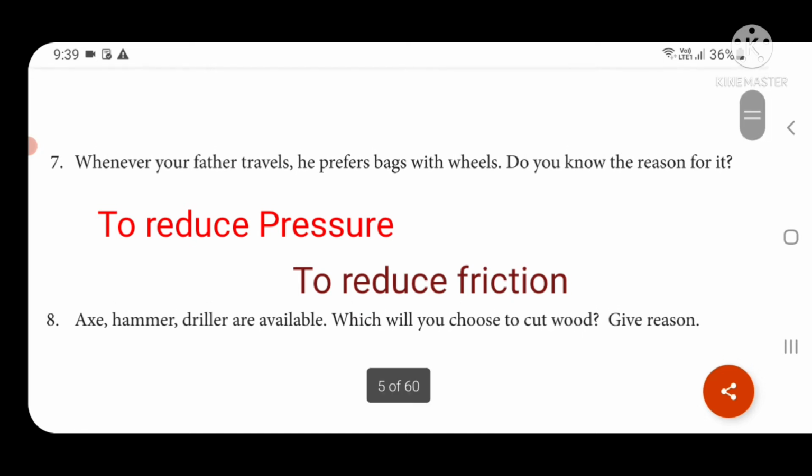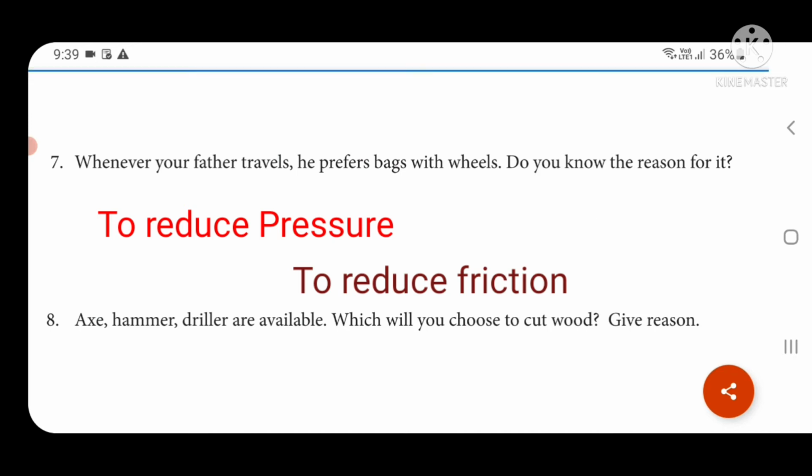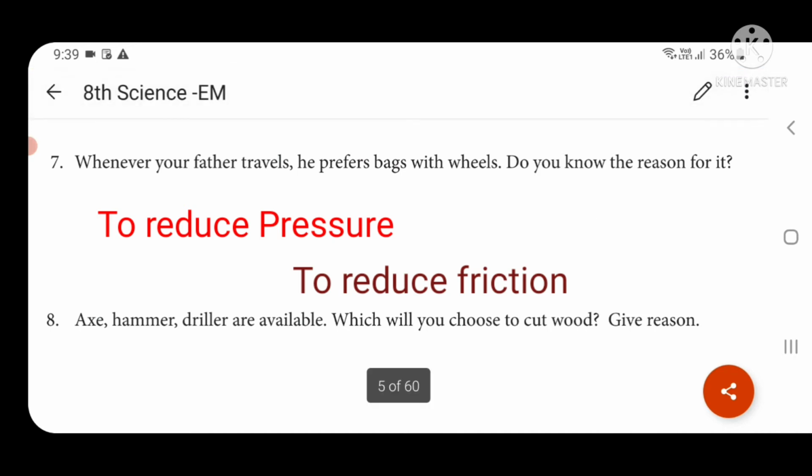So in this question: to reduce pressure, to reduce friction, and machines always help us to do the work easily. Right, these 3 points are the answer for the above.